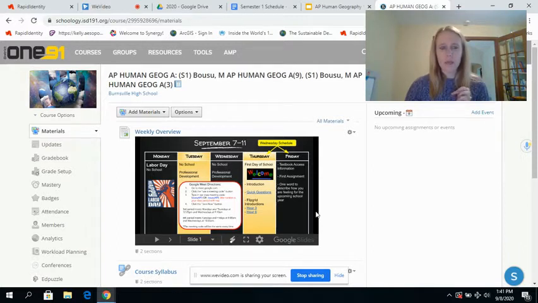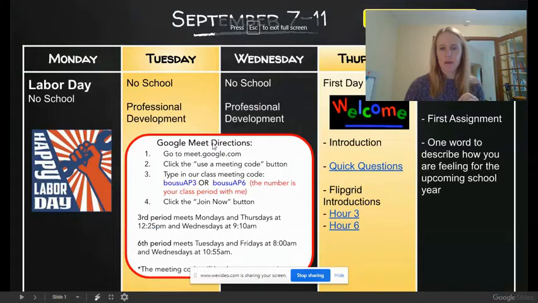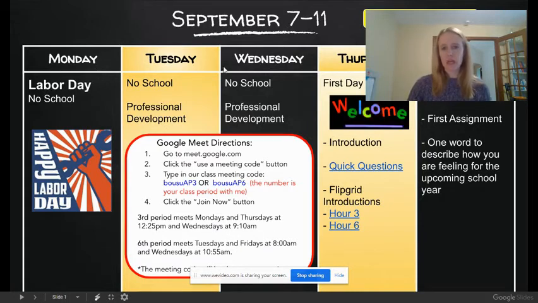When you go to Schoology, this is what it should look like right now. There'll be things added eventually, but at the beginning of the Schoology page you will see the weekly overview and the weekly schedule. This will change every week, so you can see a week at a glance and what you can expect. Monday through Wednesday we don't have school this week, but starting on Thursday you can see a general overview of what we'll do in class that day.